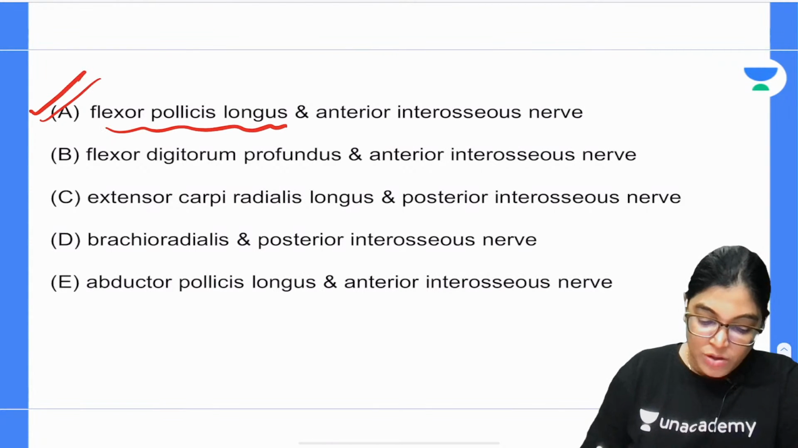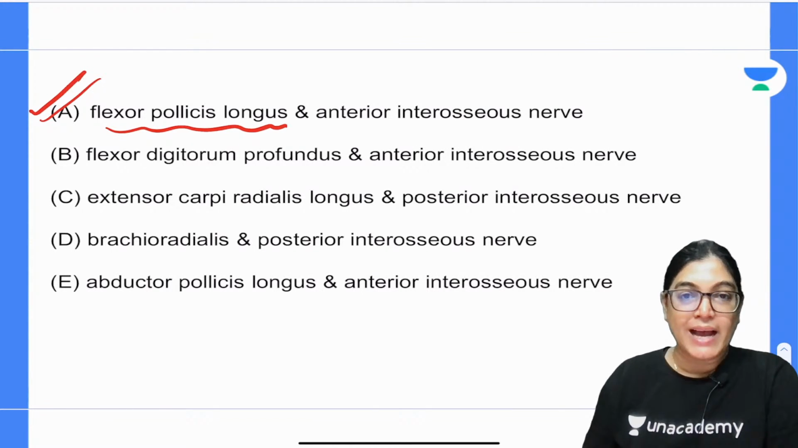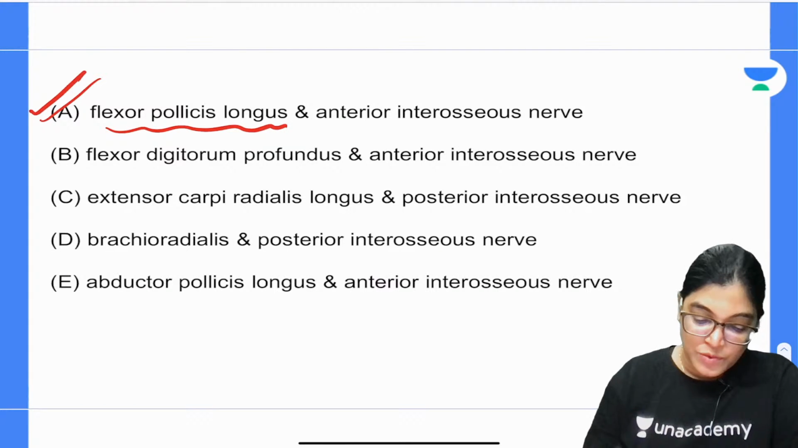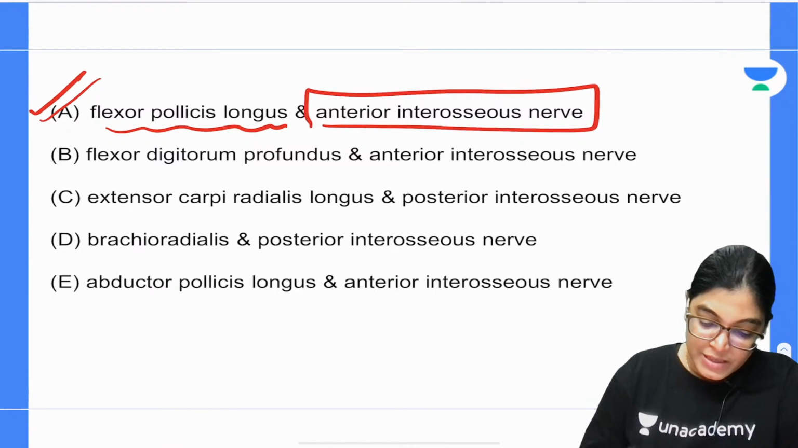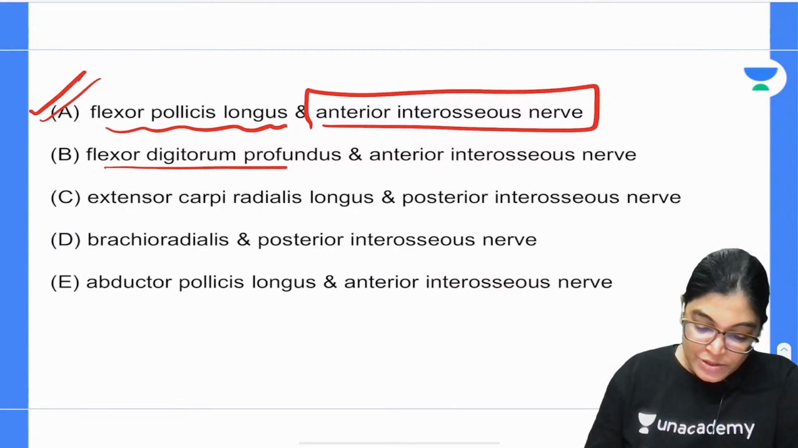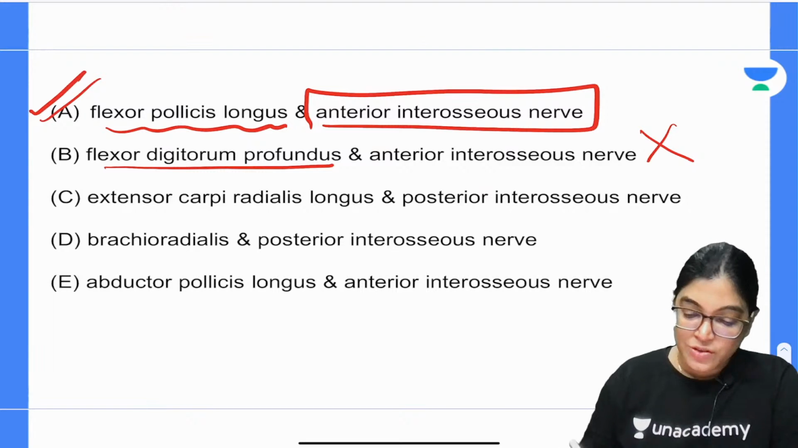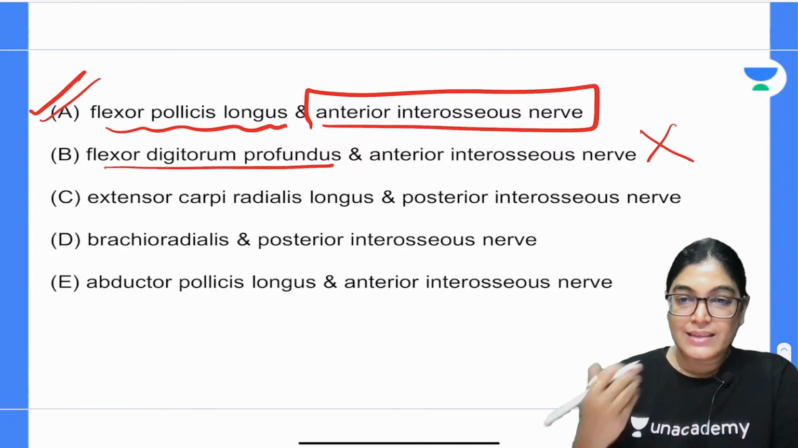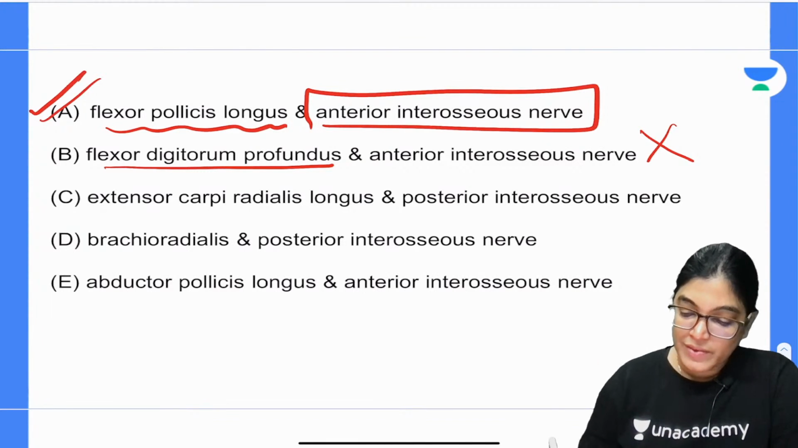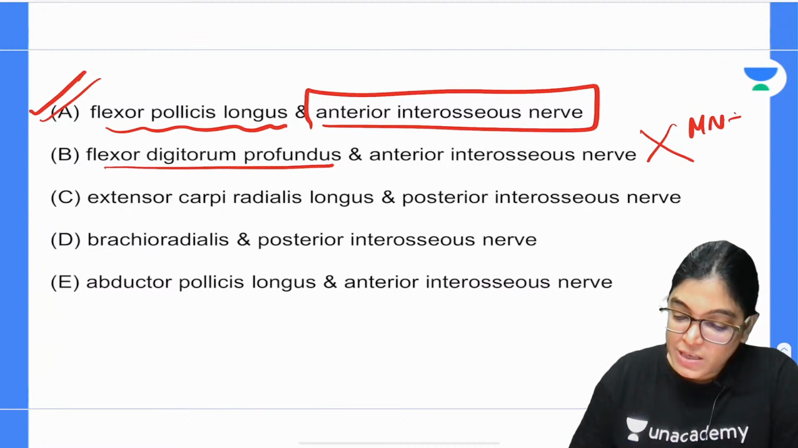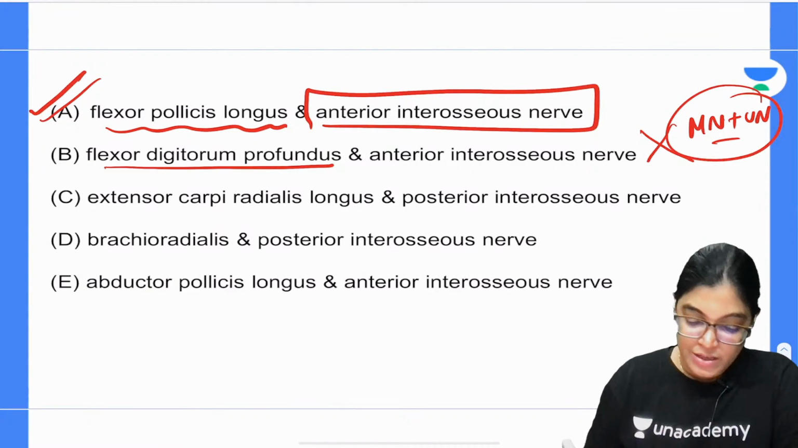Yes, flexor pollicis longus is the muscle lying on the deeper aspect of the anterior aspect of the forearm, and the innervation is from the anterior interosseous nerve. Flexor digitorum profundus is not innervated only by the anterior interosseous nerve. It gets innervation from branches of both the median plus ulnar nerve. So, this is not the correct option.